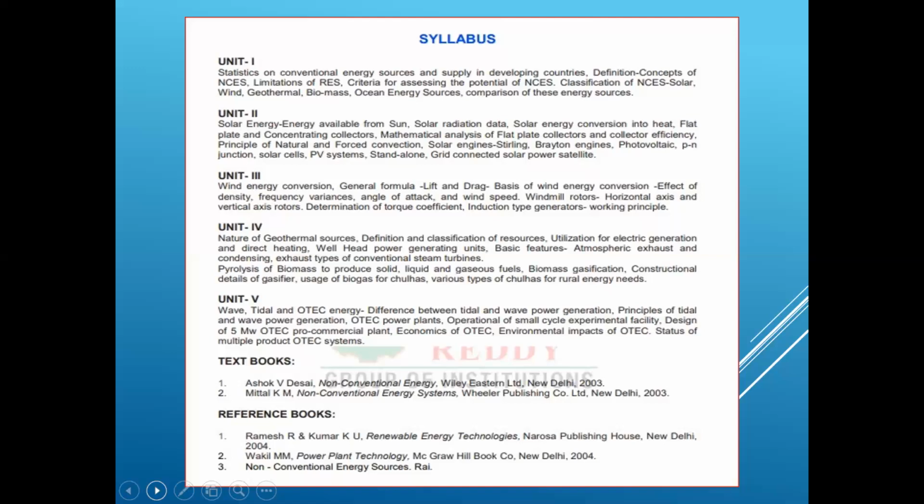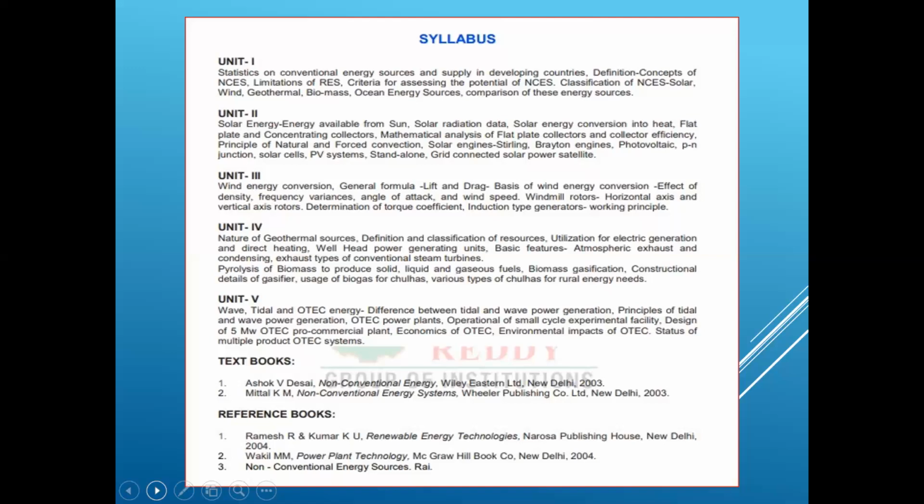So next, coming to the biomass, and here the main notation is pyrolysis. What is meant by pyrolysis, and also what is the purpose of the chulhas, and also what are the constructional details of the gas fire. And this biomass is very easy for us to understand, because from 6th class or from 8th class in schooling, we have the diagrams of biomass and all the things. So here the main focus will be on the geothermal sources, because geothermal we are very new to the topic, and we must understand the topic very easily by seeing the videos, and those videos will be shared by me. And the last topic is unit 5.